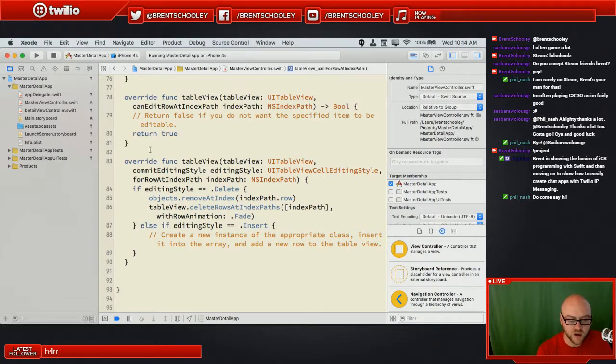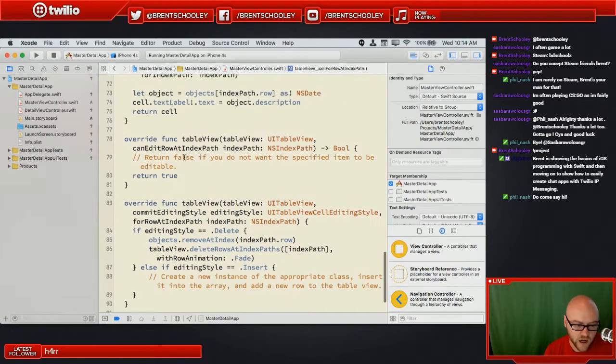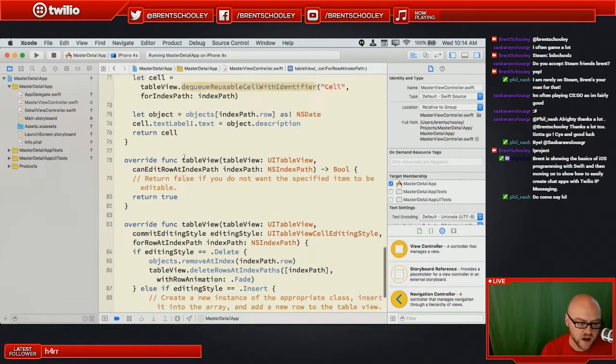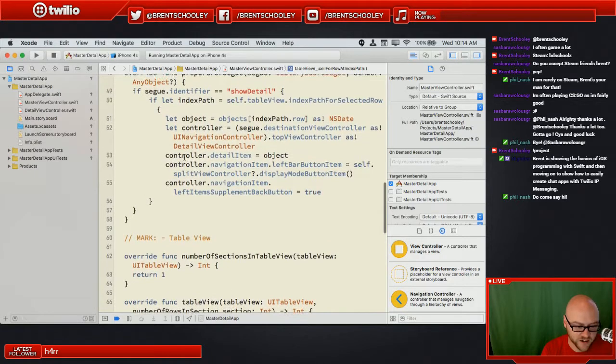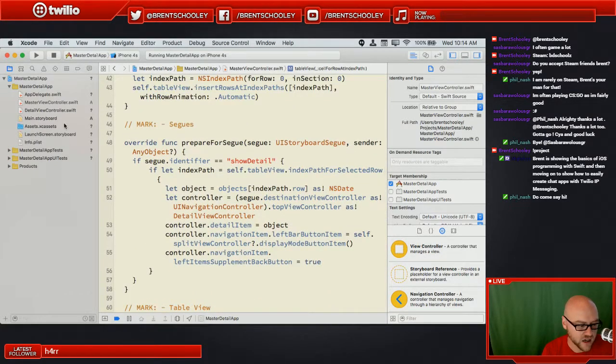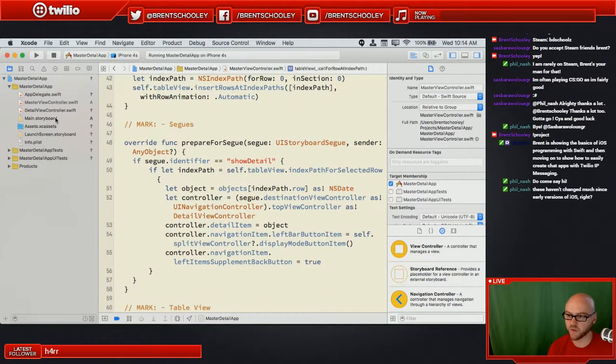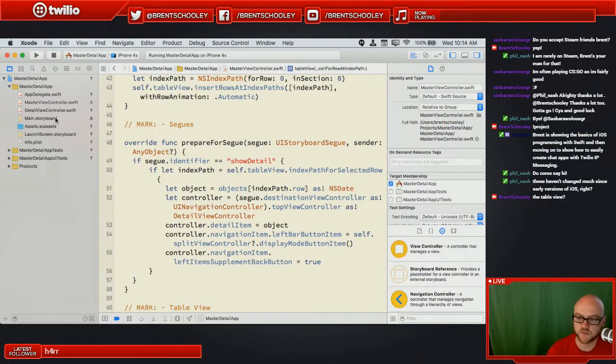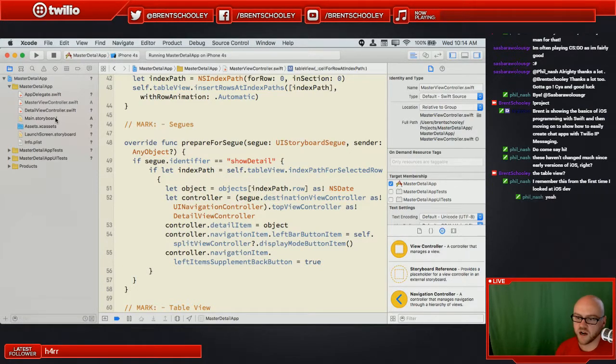You might be wondering, where's the code for what happens when I tap on an individual element? Well, I skipped over it up here because it's interesting. We have to take a look at two things to see how that might work. These haven't changed much since the early versions of iOS. If you're talking about the table view, yes, the table view has not changed almost at all since the beginning.